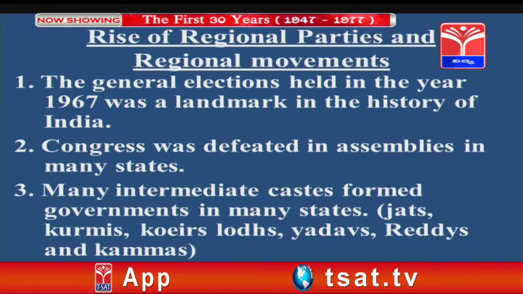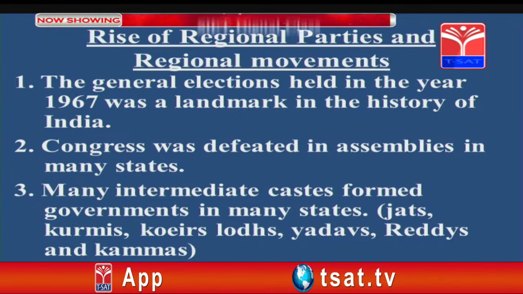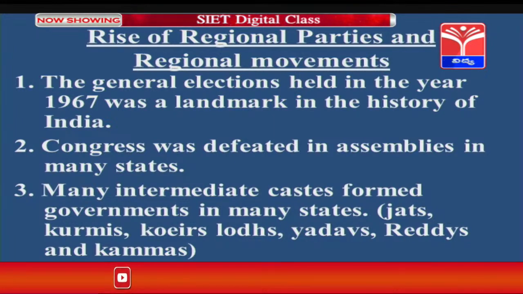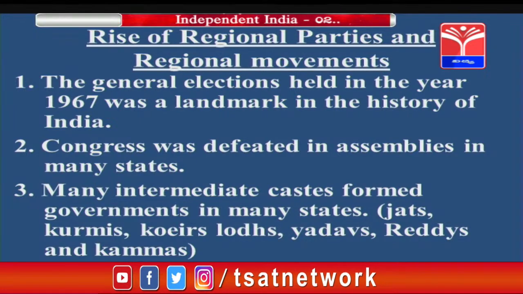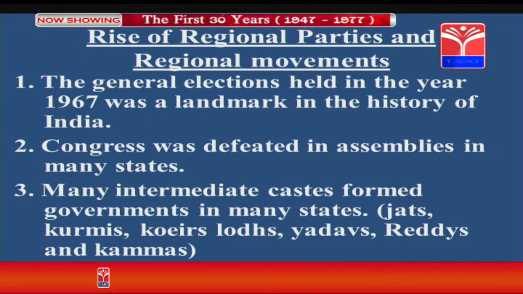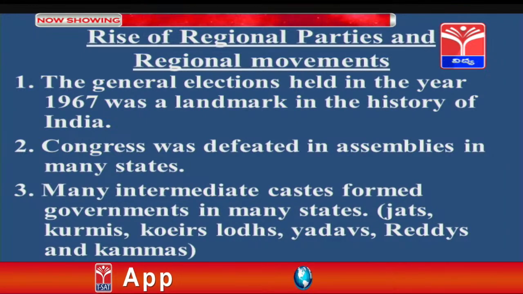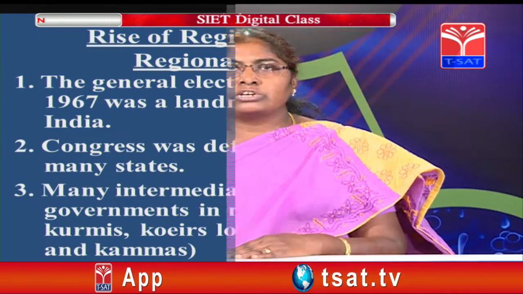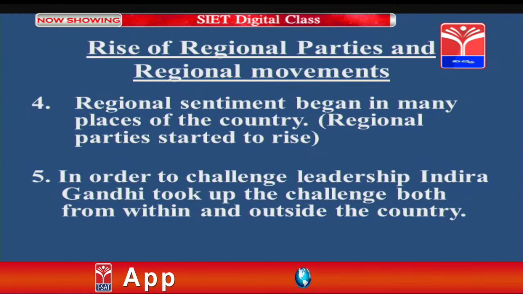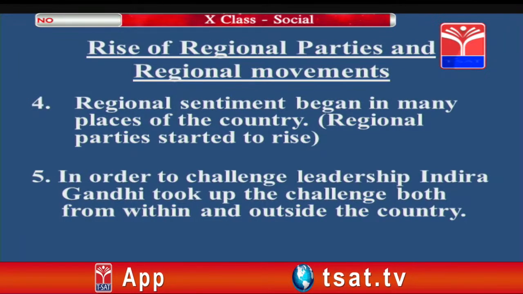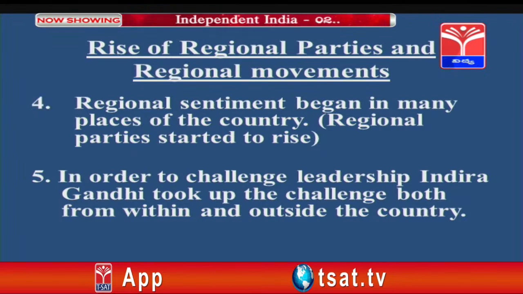Congress was defeated in assemblies in many states. Many intermediate castes formed governments in many states, like the Jats, Kurmis, Koyars, Lods, Yadavs, Reddys and Kammas. These are the castes which benefited from the land reforms, and they became rich and could voice out their opinion and formed many of the governments in different states of India. Regional sentiment began in many places of the country. Regional parties started to rise.